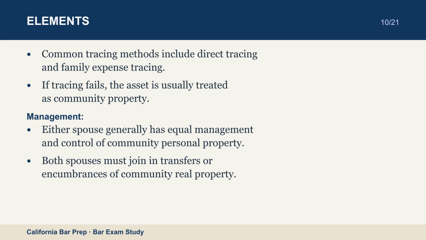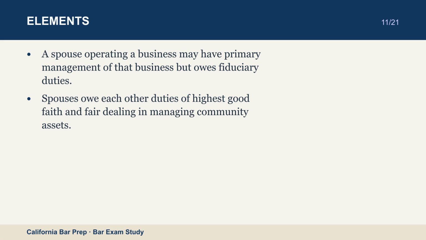Management. Either spouse generally has equal management and control of community personal property. Both spouses must join in transfers or encumbrances of community real property. A spouse operating a business may have primary management of that business, but owes fiduciary duties. Spouses owe each other duties of highest good faith and fair dealing in managing community assets.